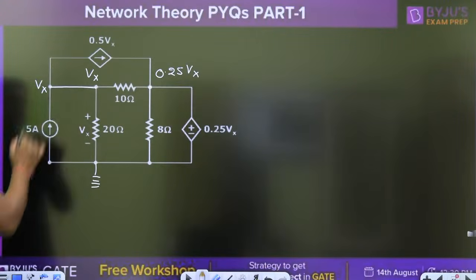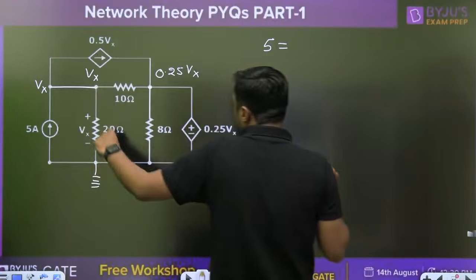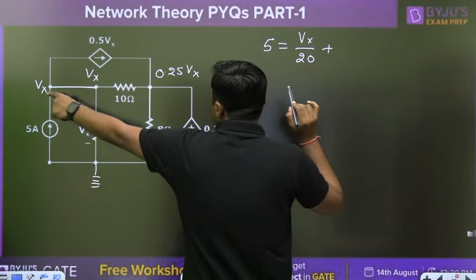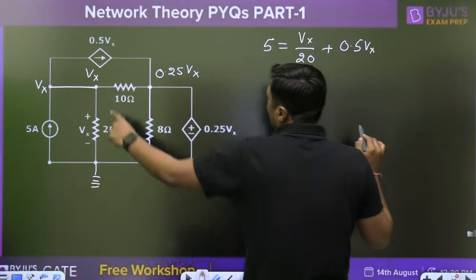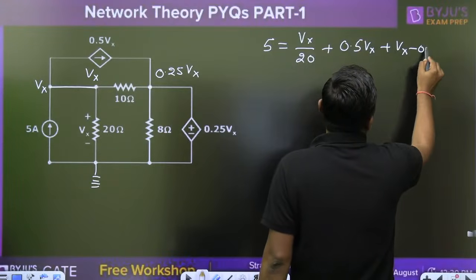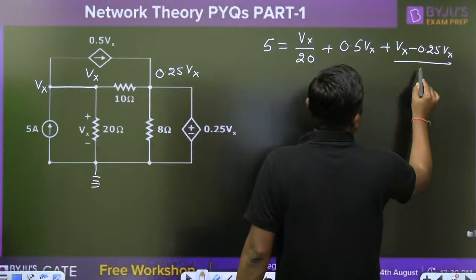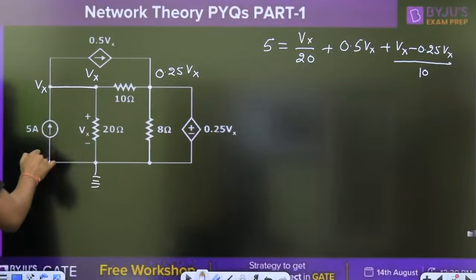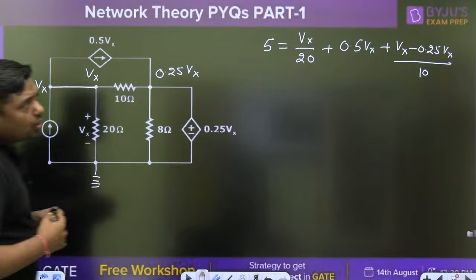Now write, what is the incoming current? 5 ampere. What is the outgoing current? Vx by 20. What is the outgoing current? 0.5 Vx. What is the outgoing current? Vx minus 0.25 Vx upon 10. Right, that is a KCL. That is a very simple KCL. 5 ampere incoming, Vx by 20, Vx minus 0.25 Vx by 10 and 0.5 Vx outgoing.